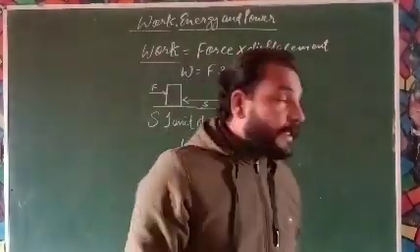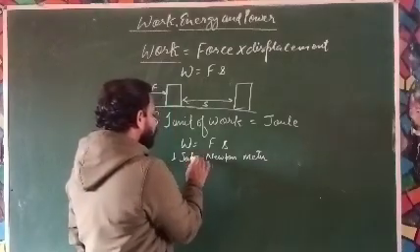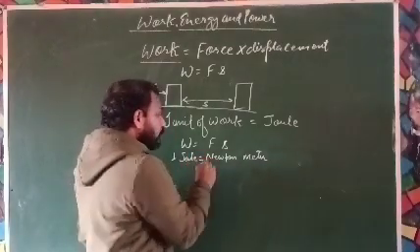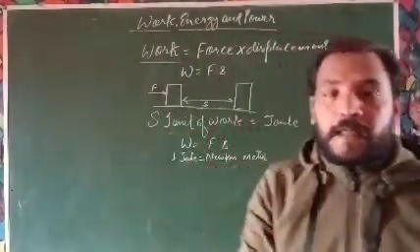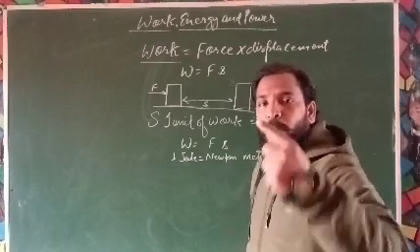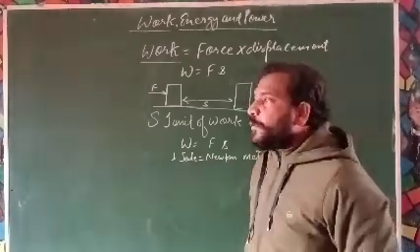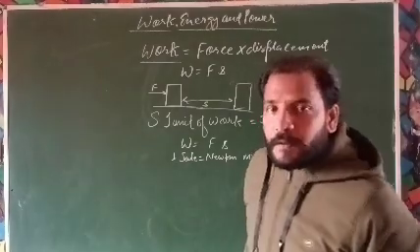From here we can define 1 joule: it is that work when a force of 1 Newton is applied on a body and that produces a displacement of 1 meter, the work done is said to be 1 joule.